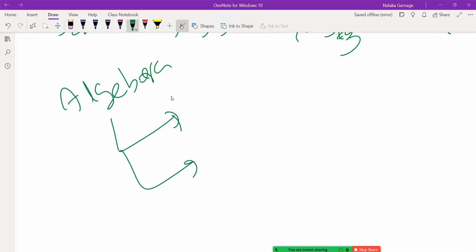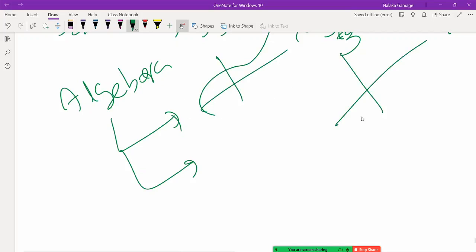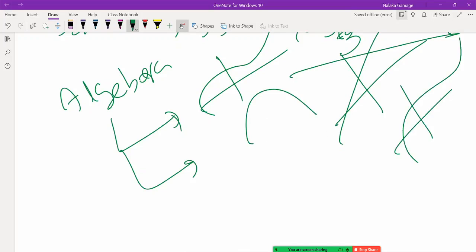So algebra, it's a mathematical area of unknowns, variables, right? So what are the two main usages? We can understand how things are related. Is it related like this, related like this, related like this, right? Related like this. නැත්නම් purpose එකක් නැහැ algebra ඉගෙන ගත්තා. So first purpose of algebra is understanding how they are related.